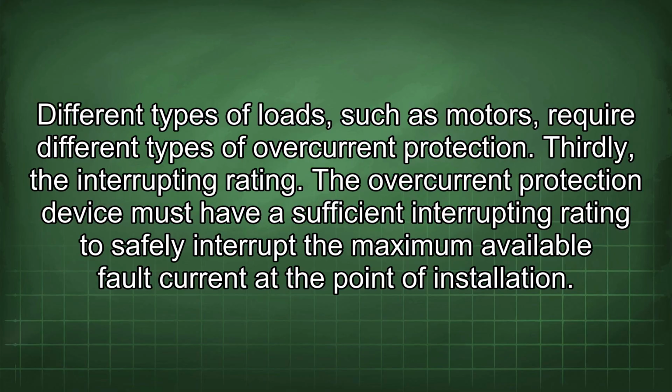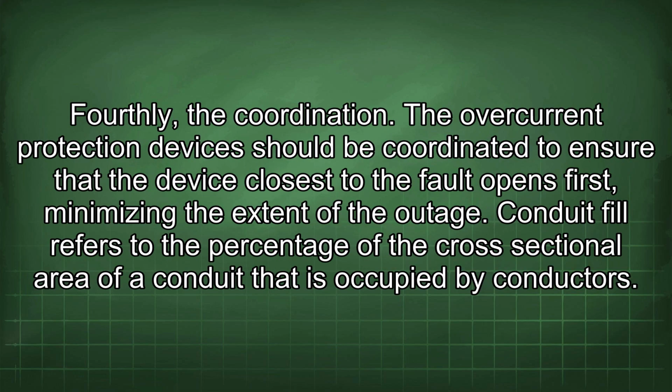Thirdly, the interrupting rating. The overcurrent protection device must have a sufficient interrupting rating to safely interrupt the maximum available fault current at the point of installation. Fourthly, the coordination. The overcurrent protection devices should be coordinated to ensure that the device closest to the fault opens first, minimizing the extent of the outage.